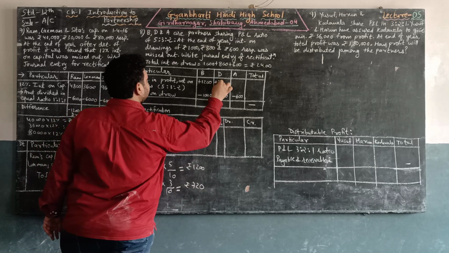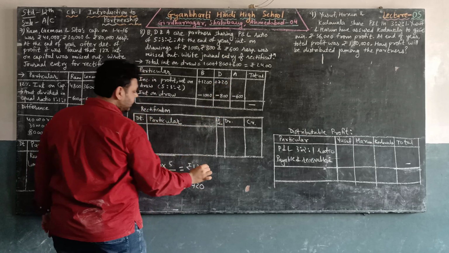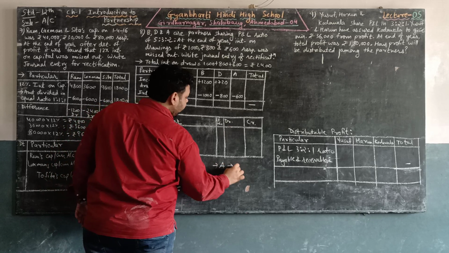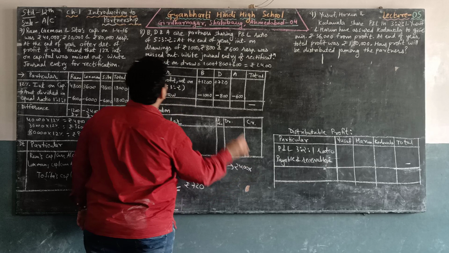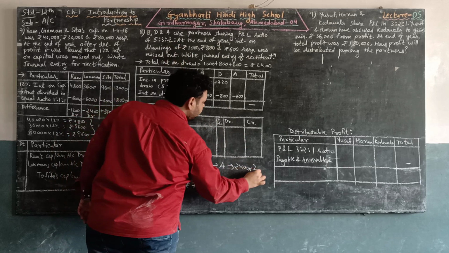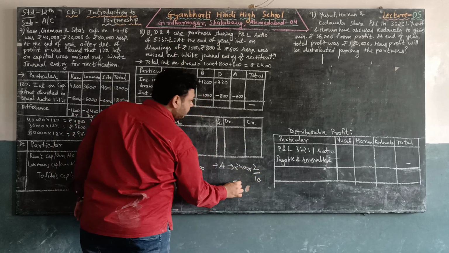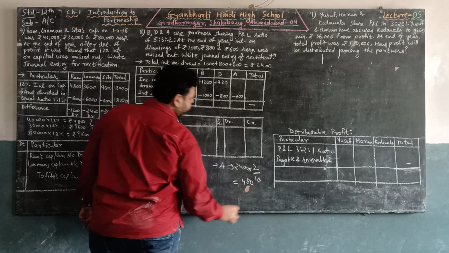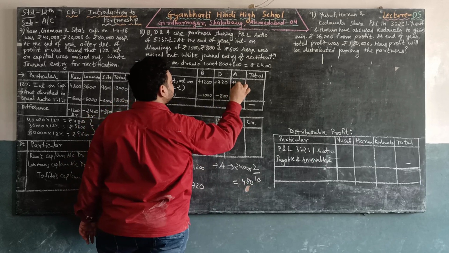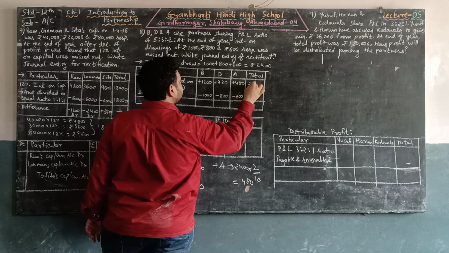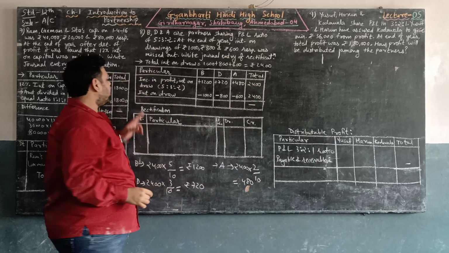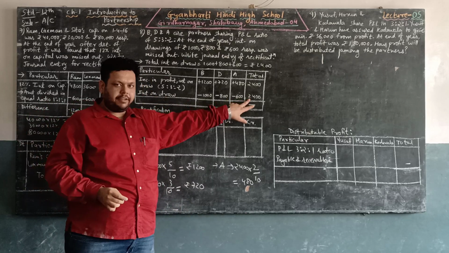So plus 720 and last is A. Total is 2,400 into 2 upon 10. We will get rupees 480. So plus 480. The amount is the same, 2,400 and 2,400. So interest on drawings total is 2,400.